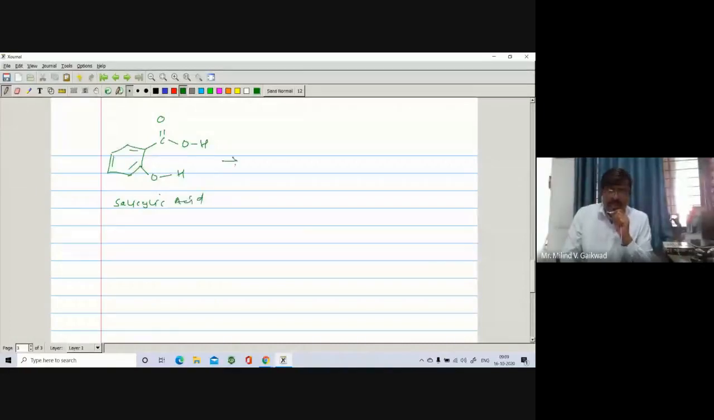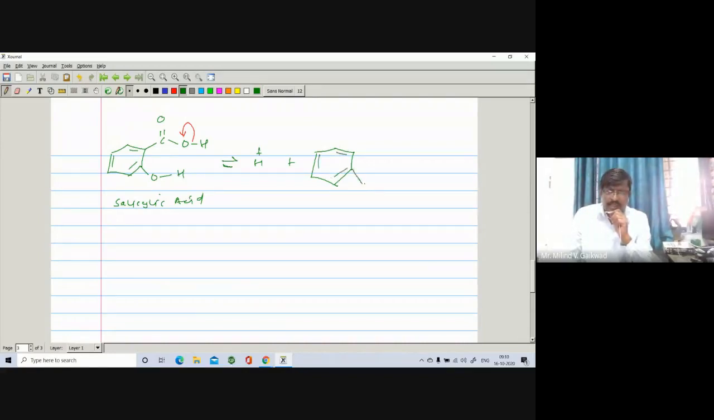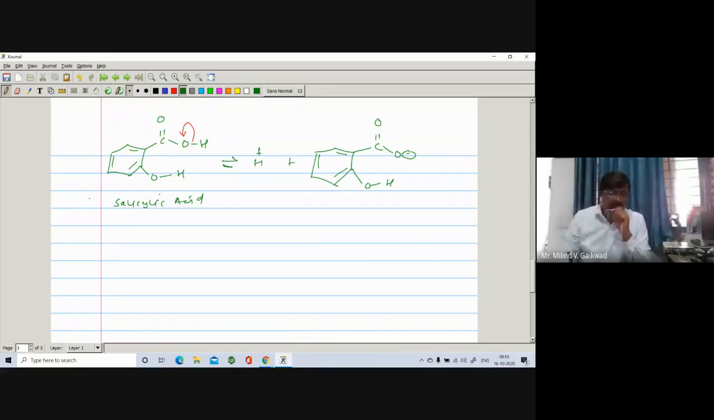So it undergoes dissociation. This sigma bond will open on the O negative, H positive, and there is a generation of H positive plus the corresponding conjugate base. So here there is a formation of pi bond, pi bond, pi bond. Here is the O and here is the H, and here is your C double bond O and O negative. So here we have to see, as compared to benzoic acid and salicylic acid, which has the higher acidity.